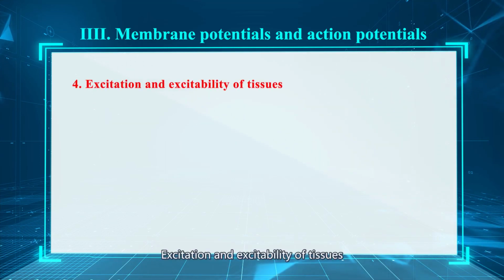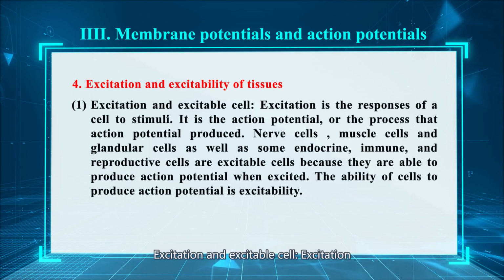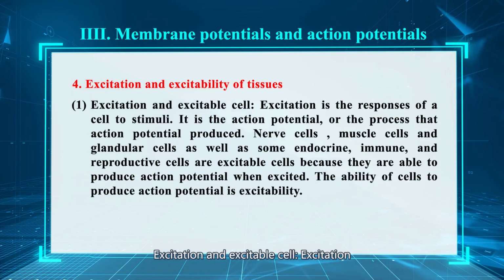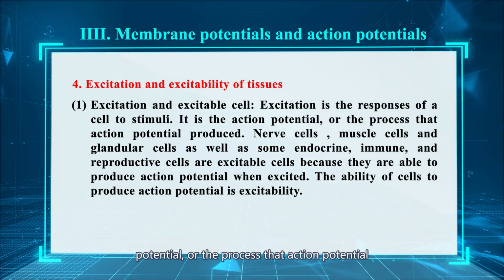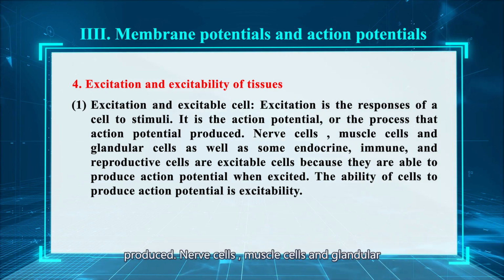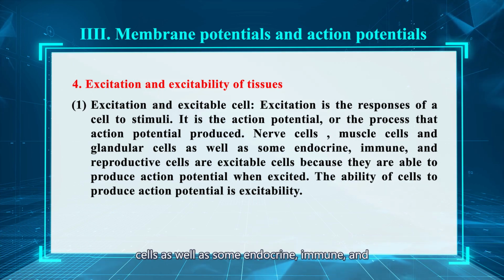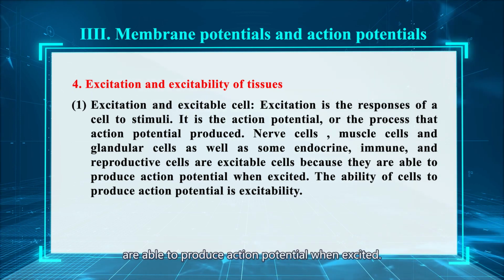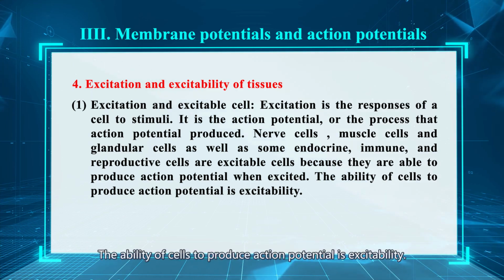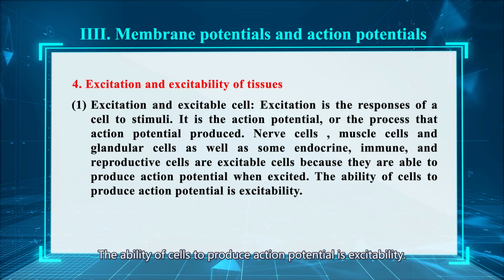Excitation and excitability of tissues. Excitation and excitable cells: excitation is the response of a cell to stimuli. It is the action potential, or the process that the action potential produces. Nerve cells, muscle cells, and glandular cells as well, and some endocrine, immune, and reproductive cells are excitable cells because they are able to produce action potentials when excited. The ability of a cell to produce an action potential is excitability.